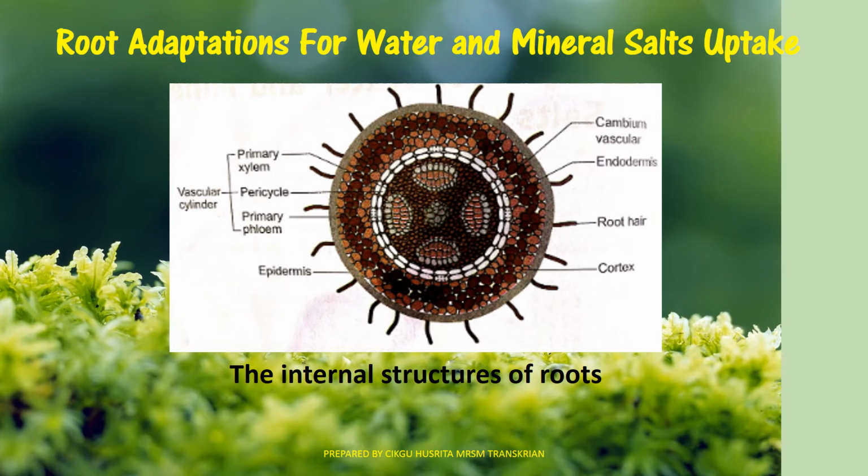It consists of cambium, vascular, endodermis, root hair cell, cortex, epidermis, primary xylem, primary phloem, and also pericycle. So primary xylem, pericycle, and primary phloem will form the vascular cylinder.